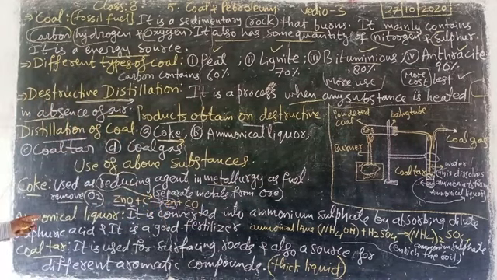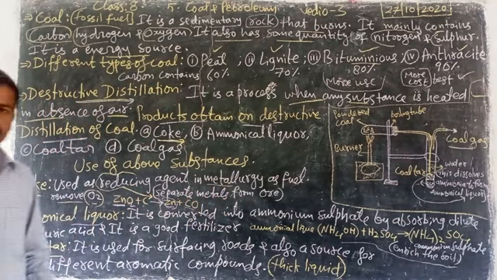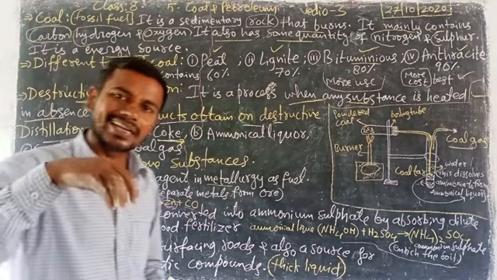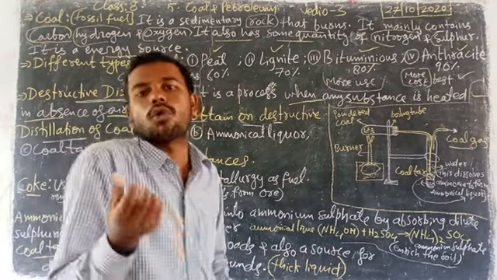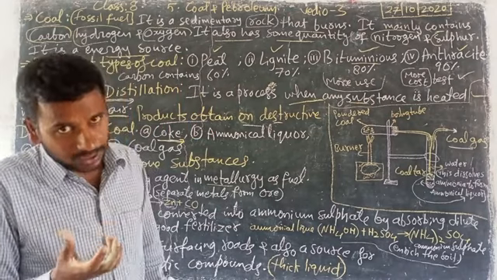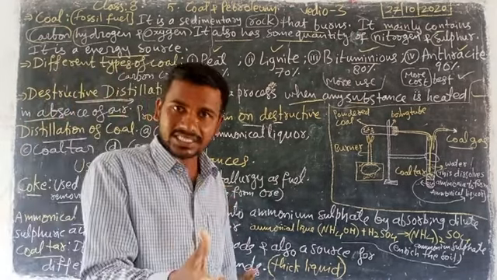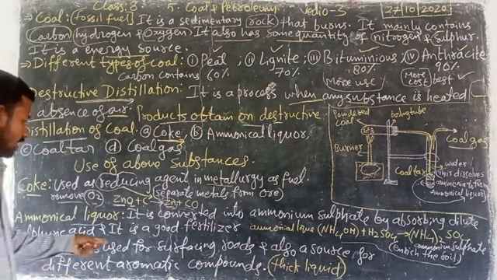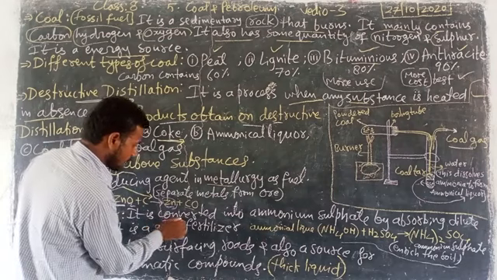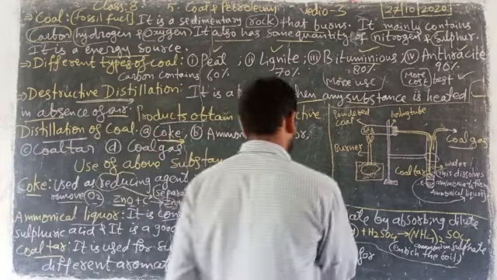Second, ammonical liquor. Look here, what is ammonical liquor? Already I told you, ammonical liquor means ammonia having more percent of water. Where ammonia has more percent of water, we call it ammonical liquor. It is converted into ammonium sulfate.